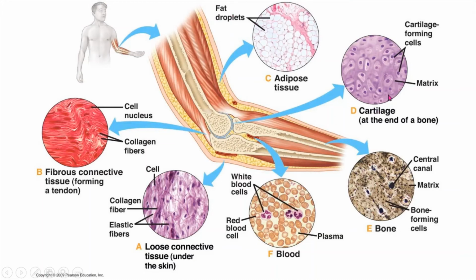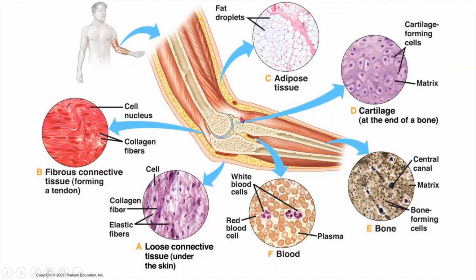And then after the adipose tissue we have cartilage at the end of the bone. If there is a gap here, people suffer from severe pain. So this is important, it provides elasticity to bone movement, and these are called cartilage.